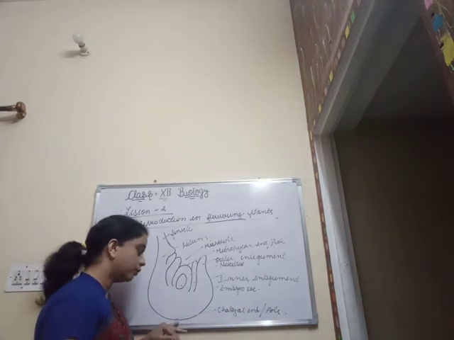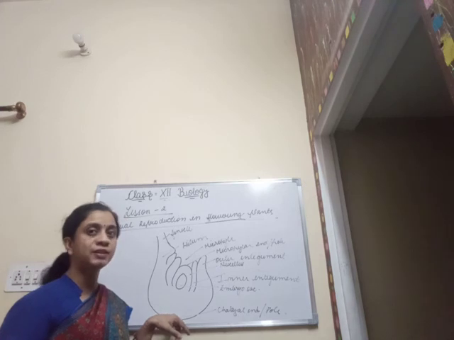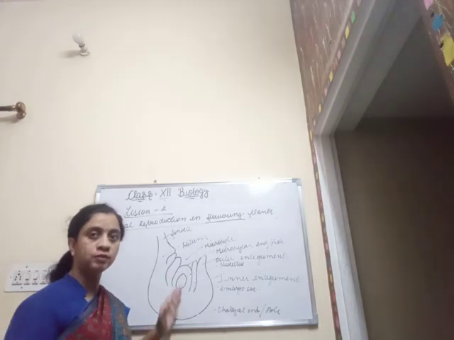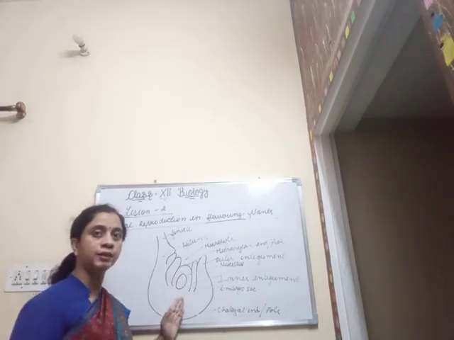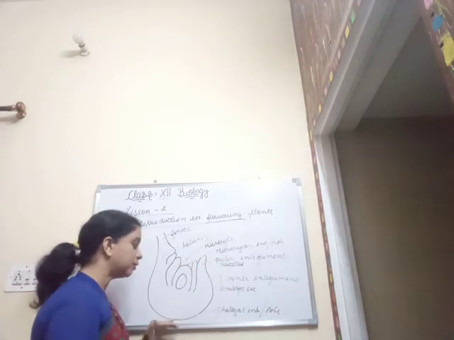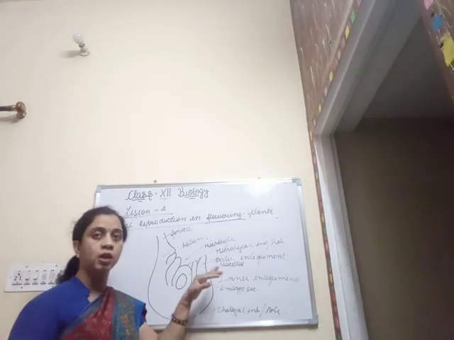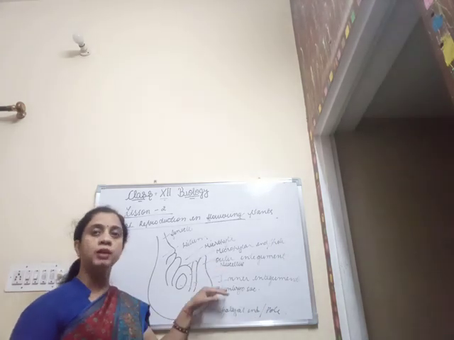The other end, which is opposite to the micropylar end, is known as the chalazal end. Both of these create a sort of polarity, that is the micropylar pole as well as the chalazal pole, and these have a significant role in the act of fertilization.